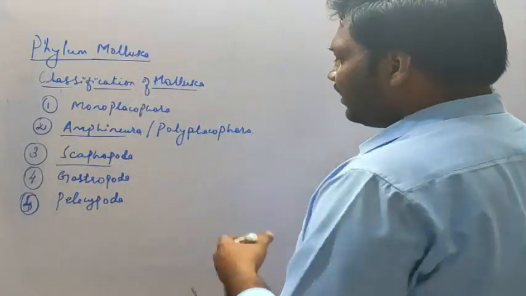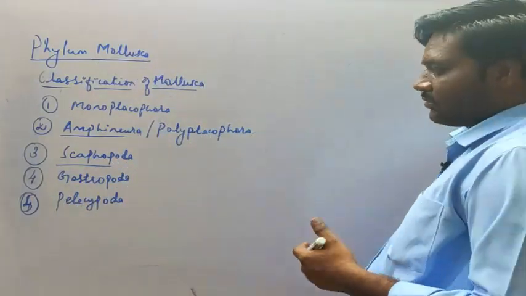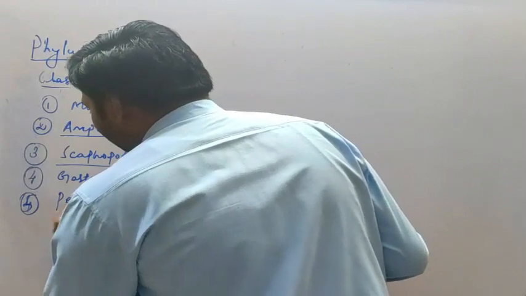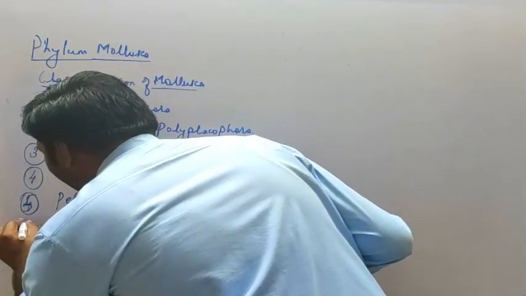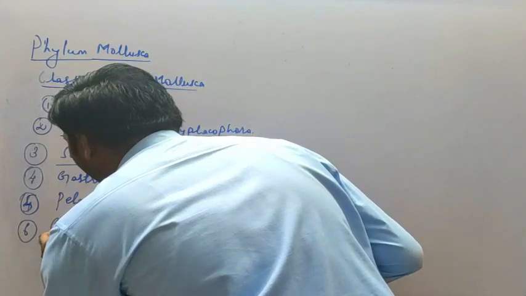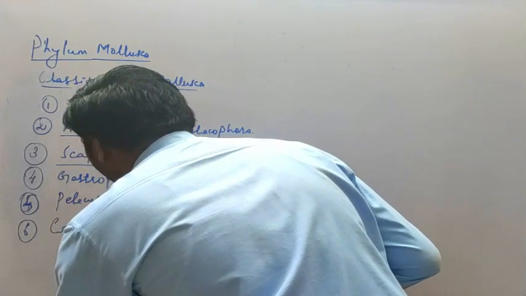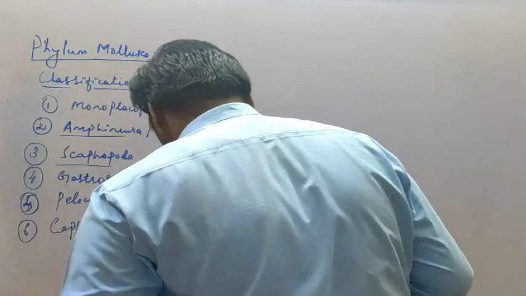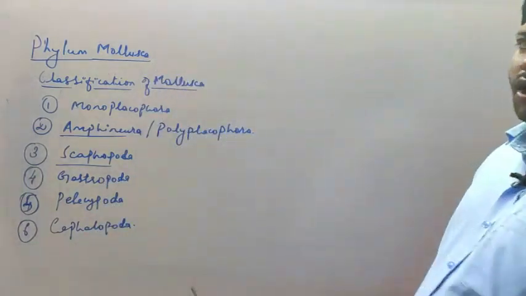And the example will be pearl oyster. So oysters will be studied under this class, and the sixth class is the Cephalopoda. And the example that will be studied here is the octopus.